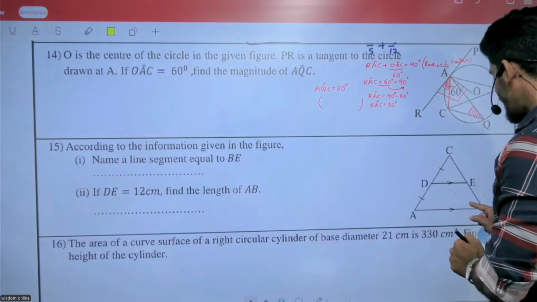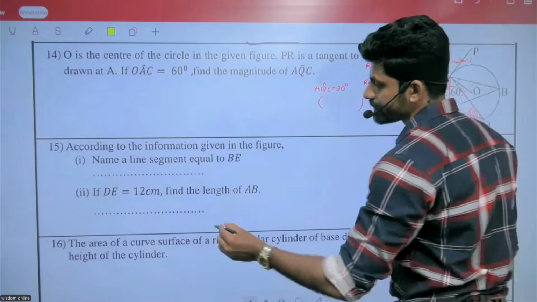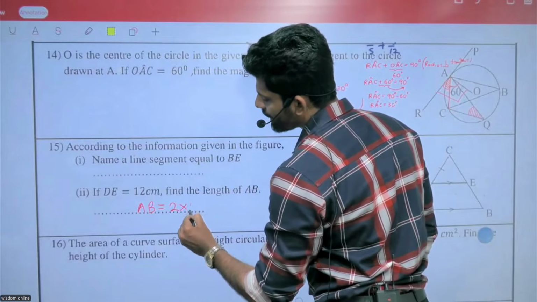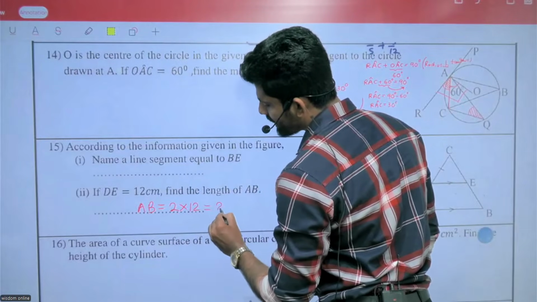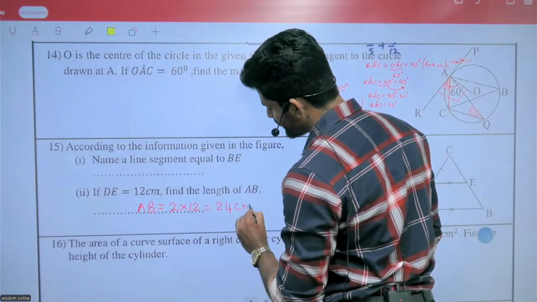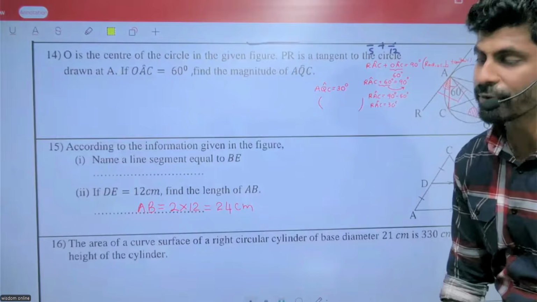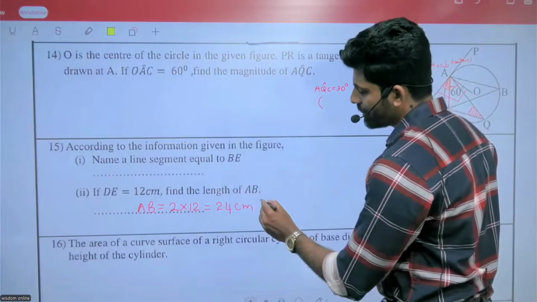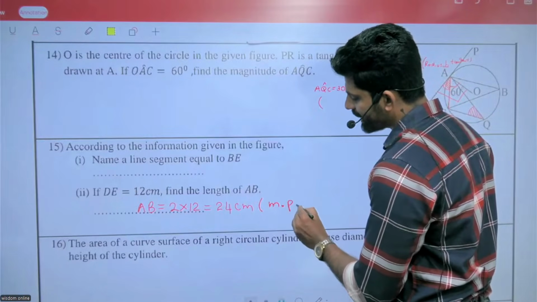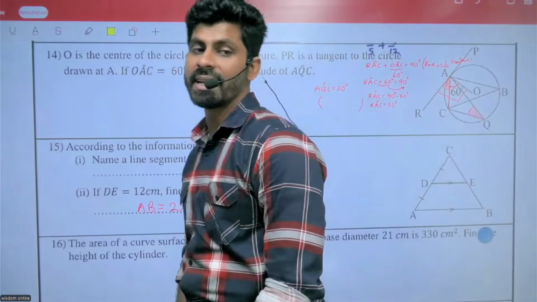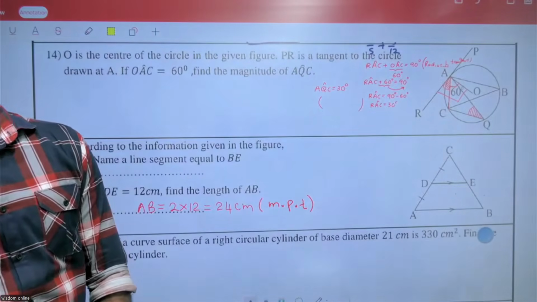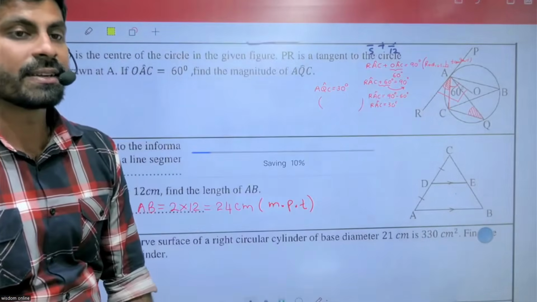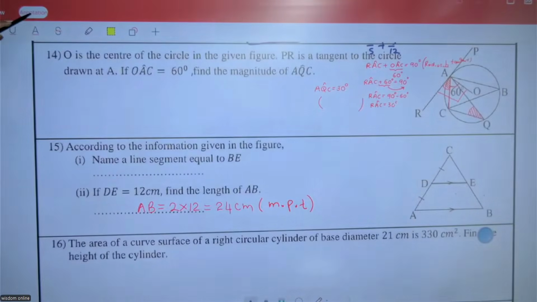So DE is 12, which means AB equals 2 multiplied by 12. What is the answer? 24 centimeters. What is the reason? Midpoint theorem. Write MPT, not APT. APT is something else. MPT, the midpoint theorem. Then we can quickly move to the next one.